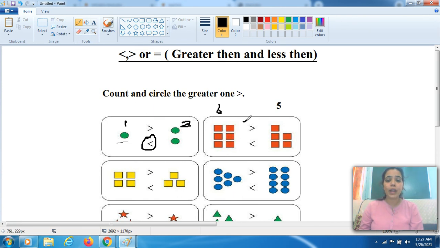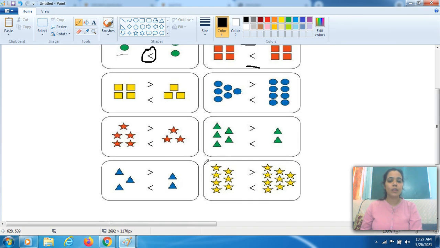This way you will be able to differentiate which is the sign of the greater one, where the mouth is open. And this one, if you see this sign, the mouth is closed. So this one is the sign of less than, right? Okay. Now similar to this, you have to do along these parts, right? So I am waiting for you all.